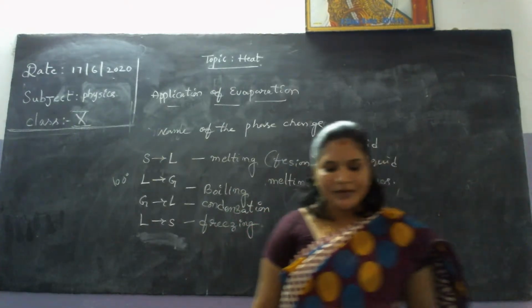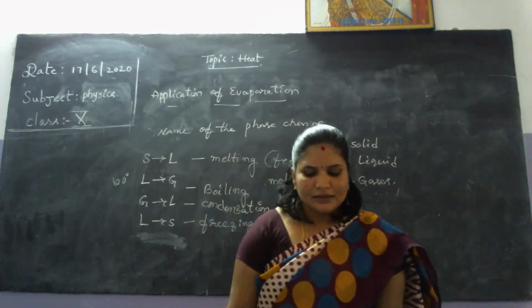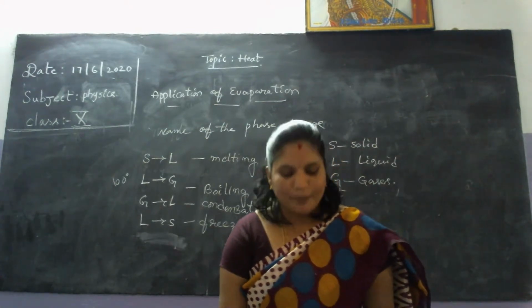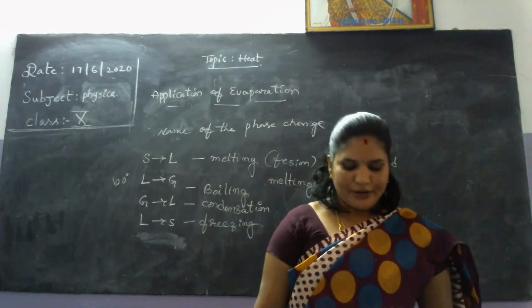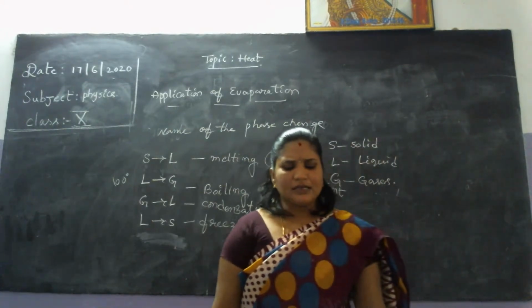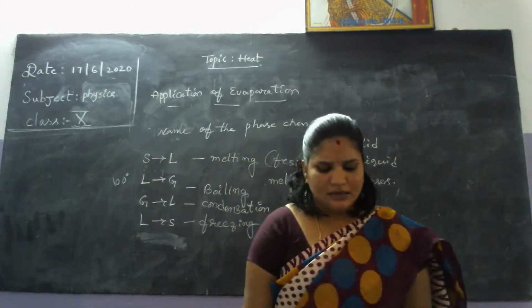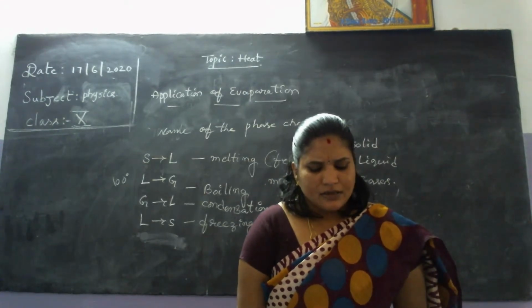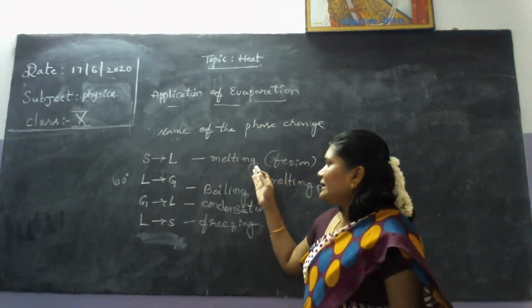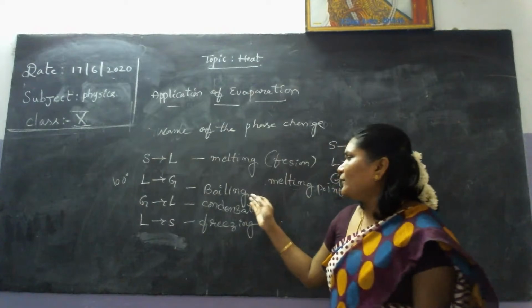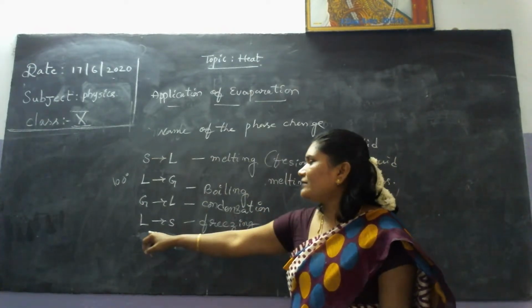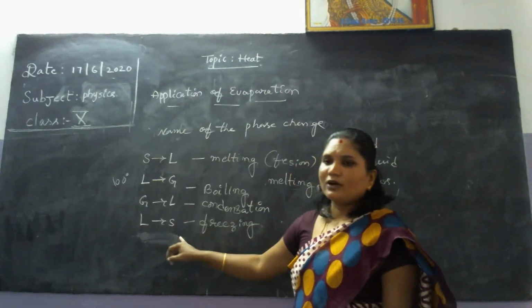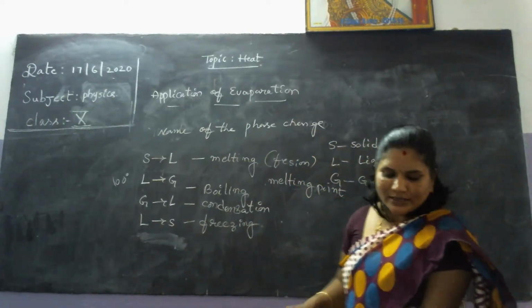What is meant by humidity? The amount of water vapor present in air is called humidity. Here are given some of the definitions. We already discussed melting point, boiling, condensation, freezing also. When the state is converted from liquid to solid, we can call that freezing.